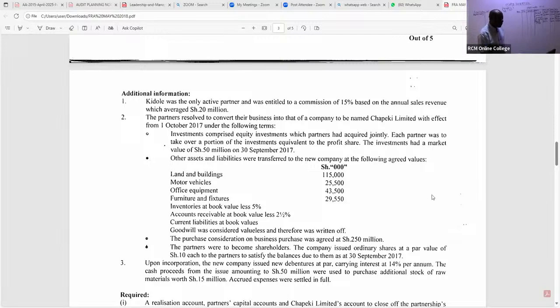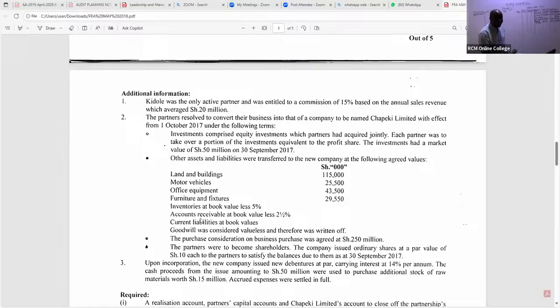These are what we call the fair values. But of importance is us to appreciate that we have land and buildings, motor vehicles, office equipment, furniture and fittings, inventories, and accounts receivable absorbed by the new company.